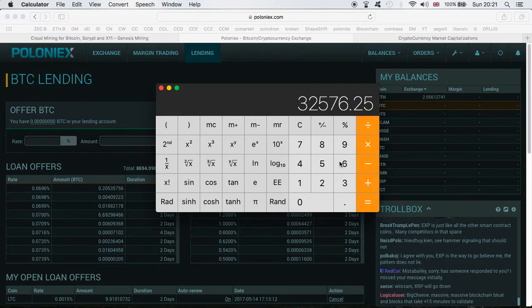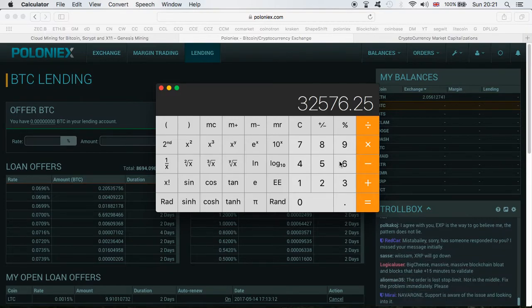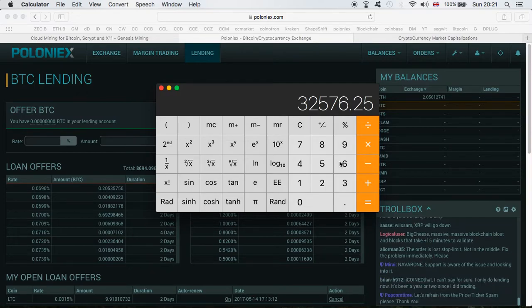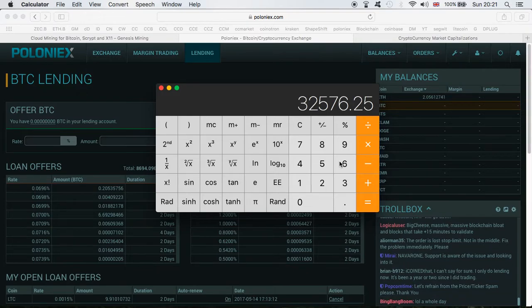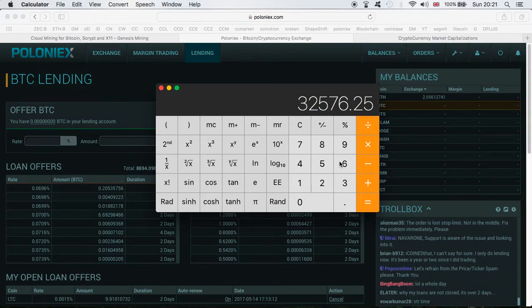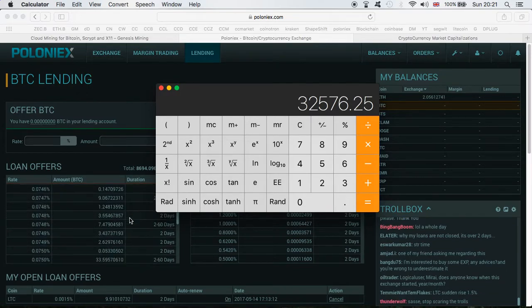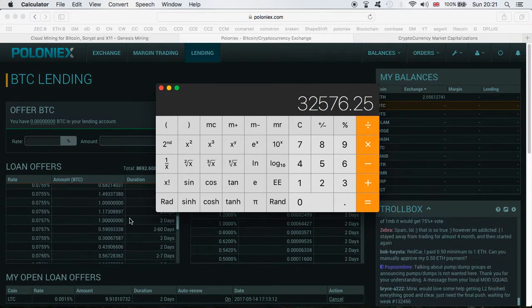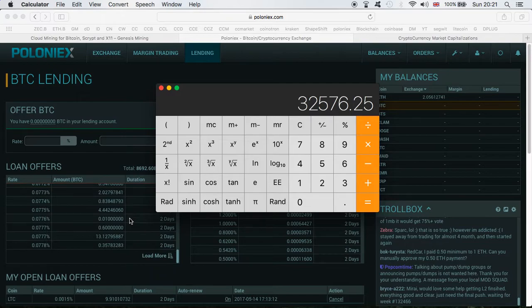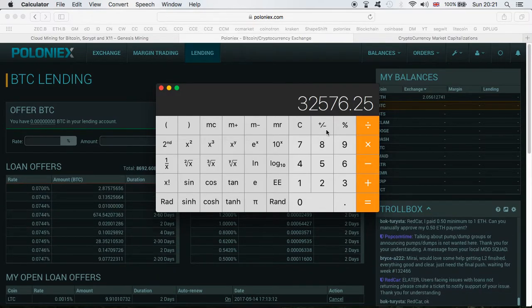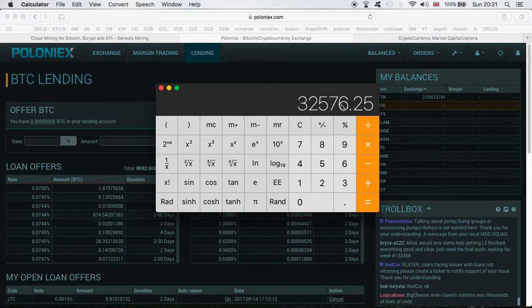So therefore, don't think about this too much, because I've spoken with some people. They say, yeah, but with Poloniex, if you put your money in there, it's not guaranteed. Hey, nothing in life is guaranteed. But as you can see, there are people already doing it, and people who are already making some huge profits by lending their Bitcoins, guys. Huge profits, and we just saw the calculator. That is incredible. So that's why I really want to share this with you guys.